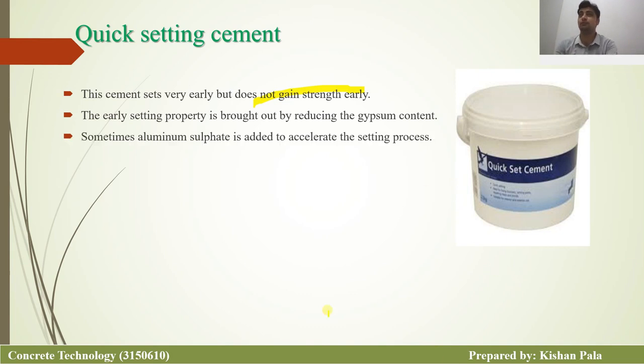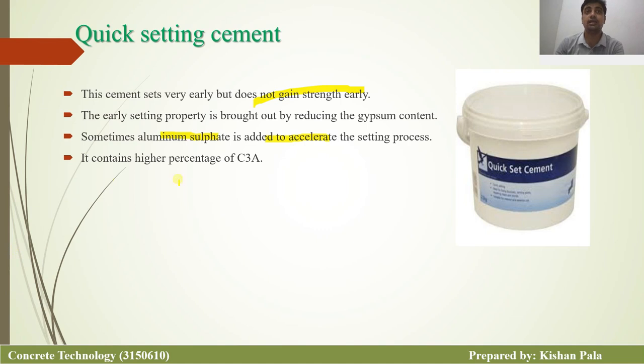So we have two options. We can get the concrete to set earlier in two ways. We can decrease the gypsum content, so we get the early setting property. And the second one is we can add an accelerator like aluminum sulfate, so we get the early setting properties of the cement.